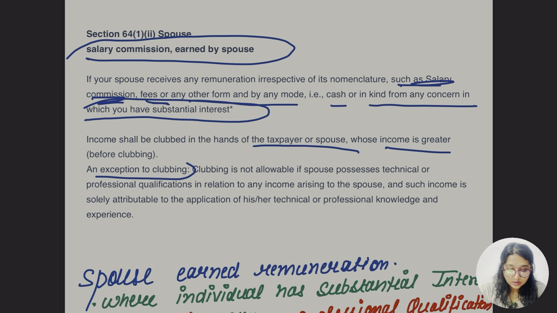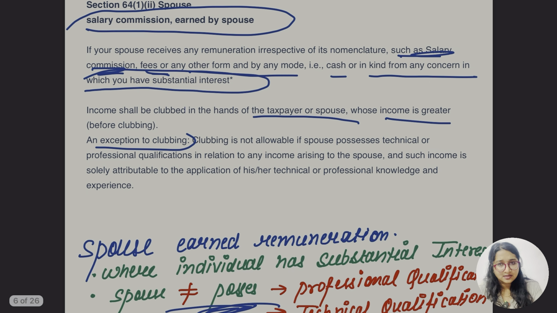An exception to the clubbing: definitely, the exception is if the spouse has the qualification. For example, Mrs. X was appointed as the director of the company and she is qualified, her qualification is an MBA and she has some practical experience in another company. So definitely her income is not going to be clubbed in the hand of Mr. X. This is clear, right?